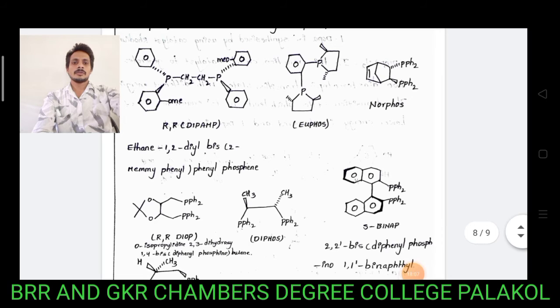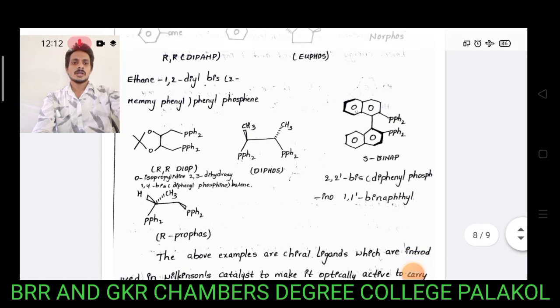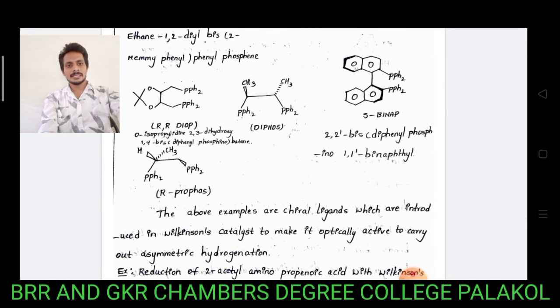In Wilkinson catalyst, we use chiral phosphine ligands. These phosphine ligands enhance the stereochemistry of the corresponding products, which are either cyclic or acyclic alkanes. Chiral-center-containing phosphine ligands are treated with olefin systems to give unequal amounts of stereoisomers. The above examples are chiral ligands introduced into Wilkinson catalyst to make it optically active to carry out asymmetric hydrogenations.